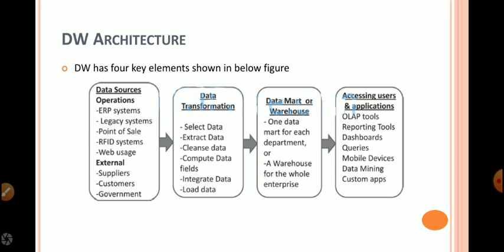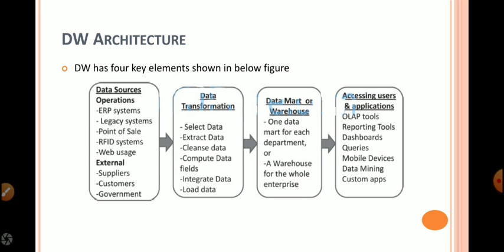They may be of heterogeneous database management systems. By applying the ETL mechanism, data is extracted from multiple sources and pushed into the staging area. That staging area contains data transformation techniques.